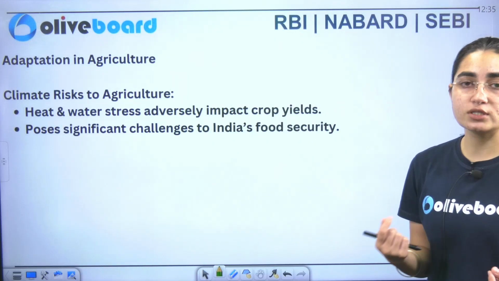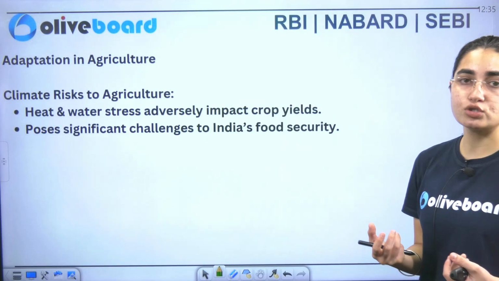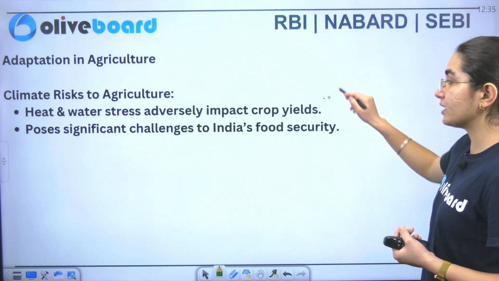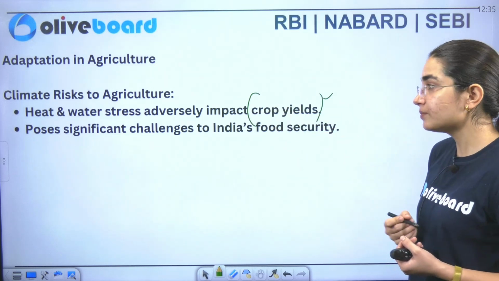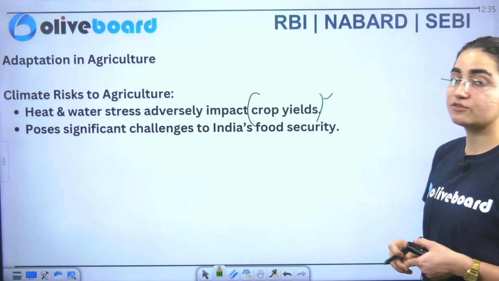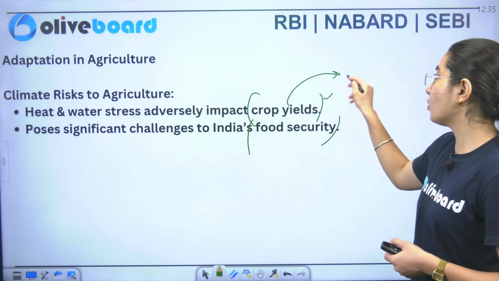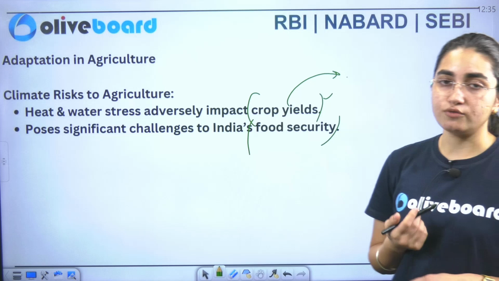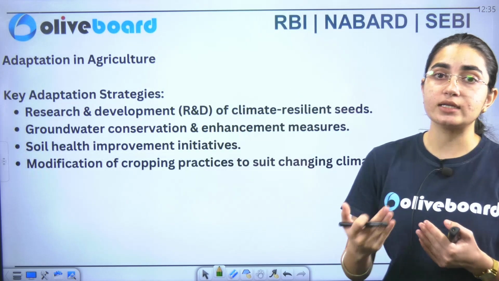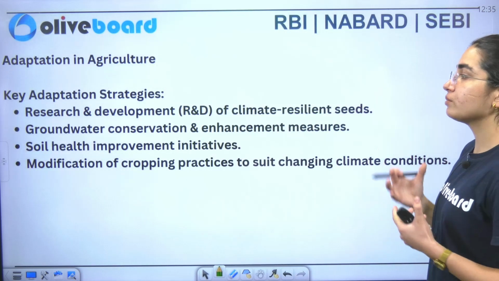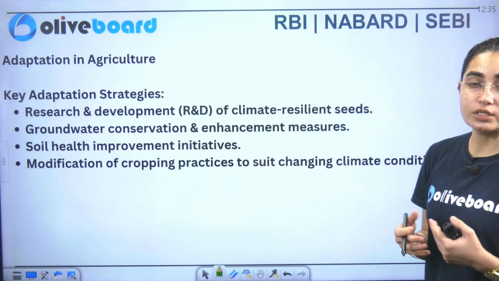Now there are a few risks that are associated with the agricultural sector also. So it includes heat and water stress that adversely impact your crop yield, and it poses a significant challenge to India's food security also, because if your crop yields are impacted, of course your food security will also be directly impacted. Now what are the key adaptation strategies here?